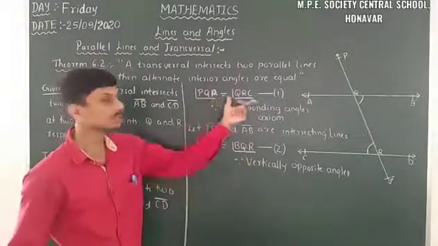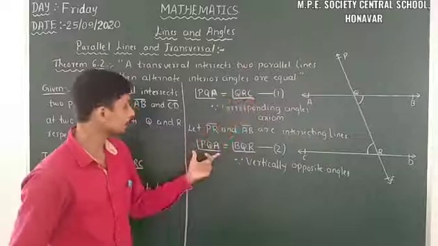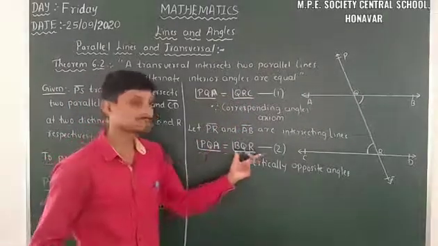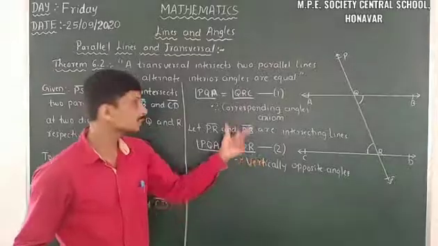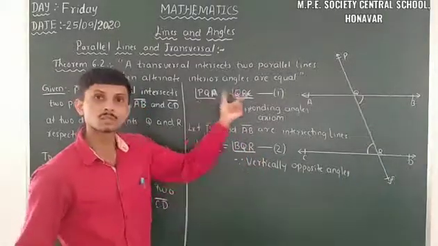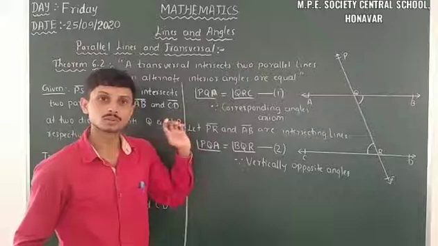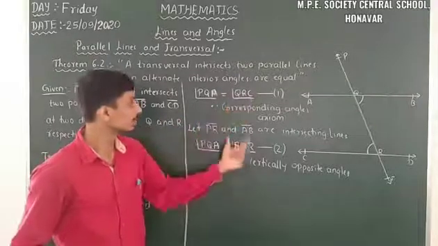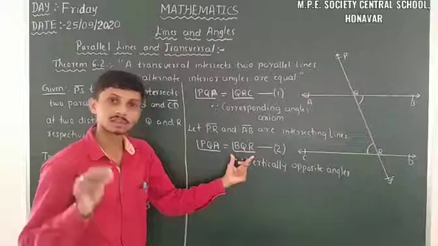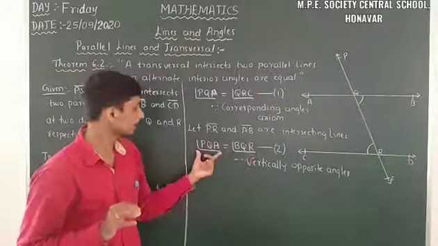Here angle PQA is equal to angle QRC, and in the second equation angle PQA is equal to angle BQR. Things which are equal to the same thing are equal to one another. So both angle QRC and angle BQR are equal to the same thing, angle PQA.